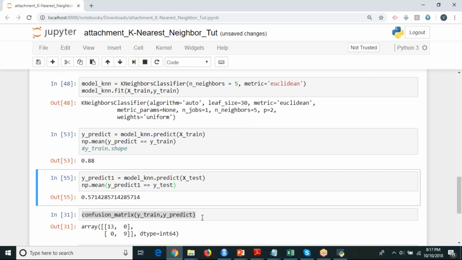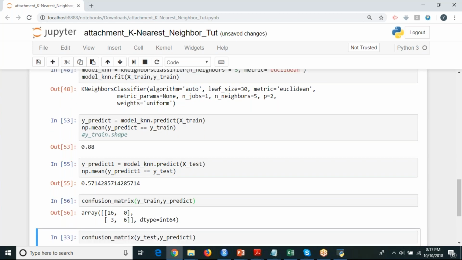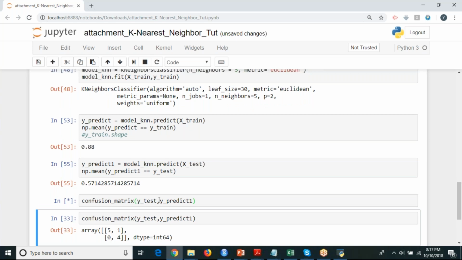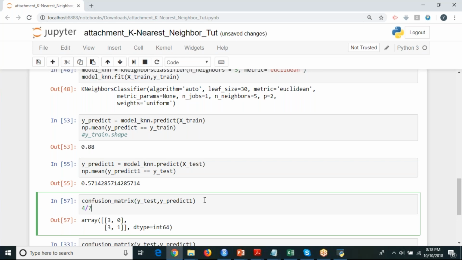So if you change this, you are going to get your training models. This I want to change it for test. If you want to change it for test, you can give it as here. So see, out of 7 records, 3 records you are having wrong classification. 4 divided by 7. 4 divided by 7 is 57%.